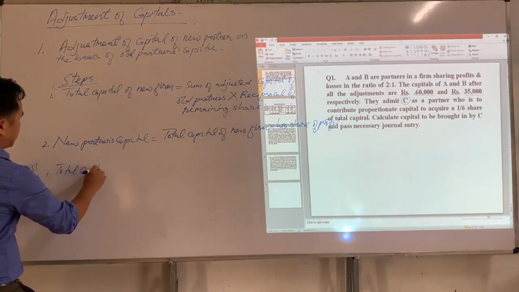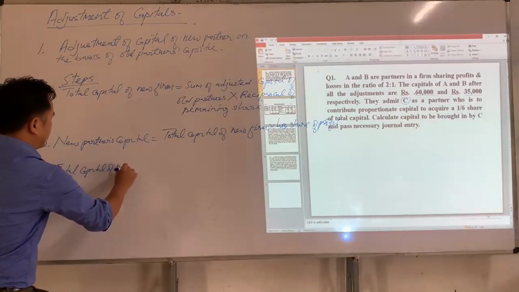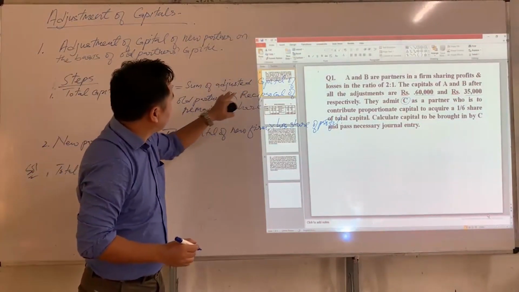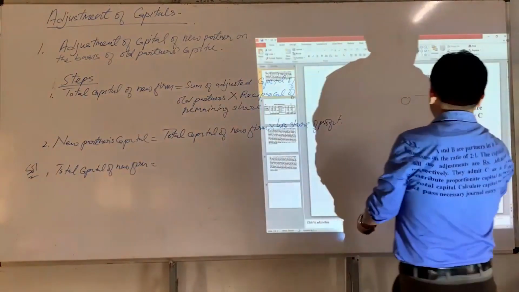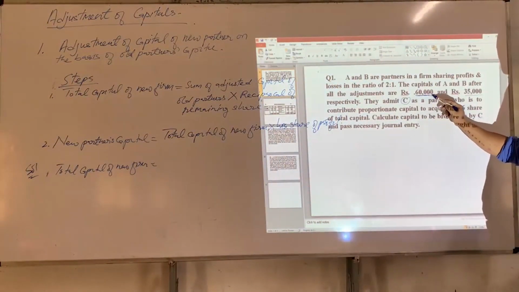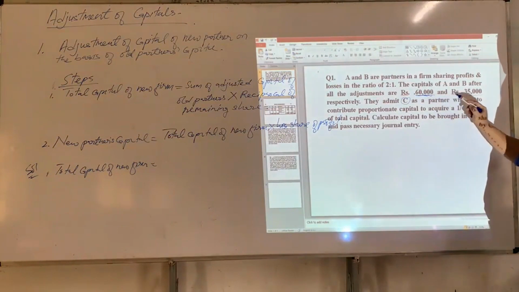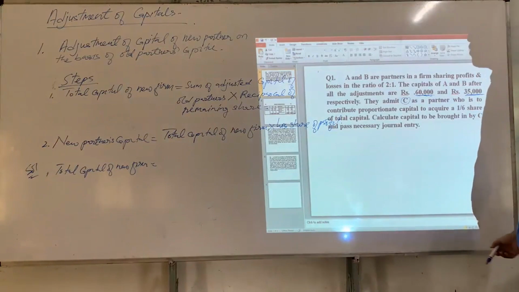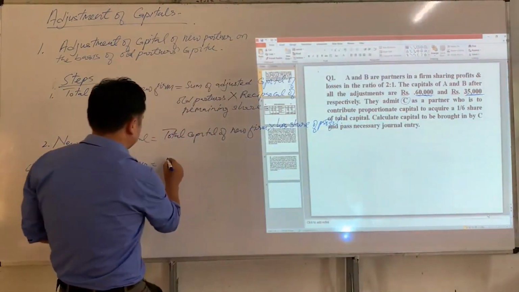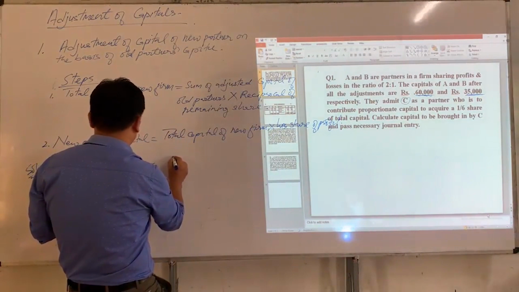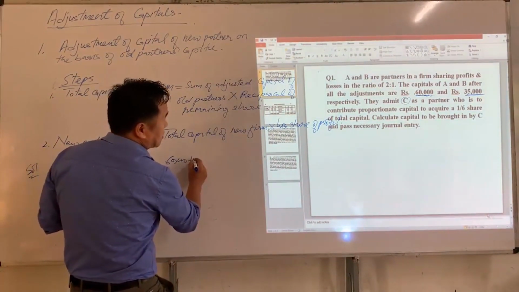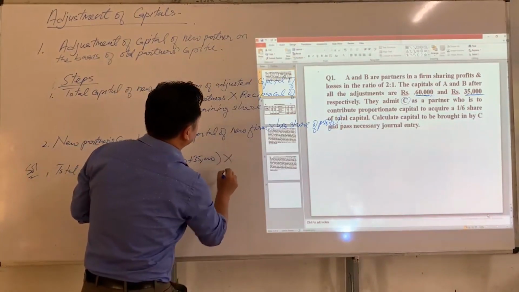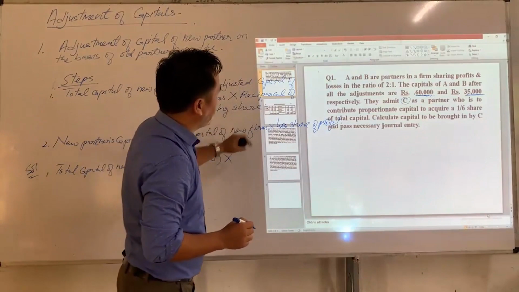Total capital of new firm is equal to the sum of adjusted capital of old partners. So what is the sum of adjusted capital of old partners? It is 60,000 plus 35,000, and it should be multiplied by the reciprocal of the remaining share.